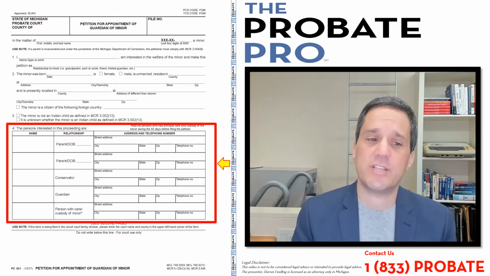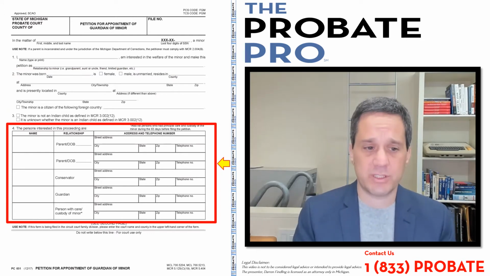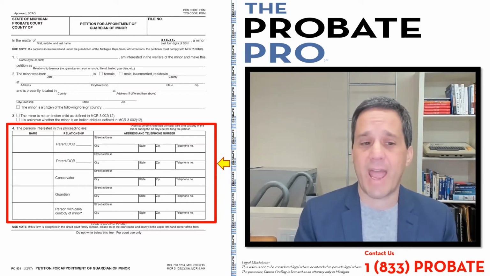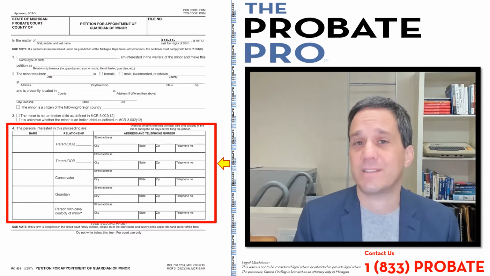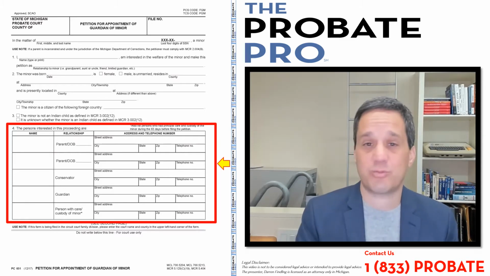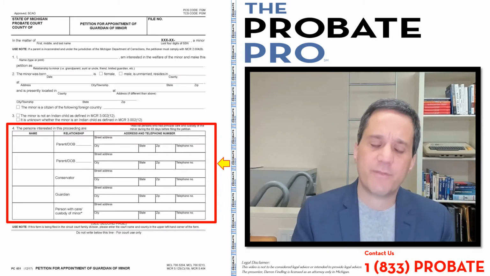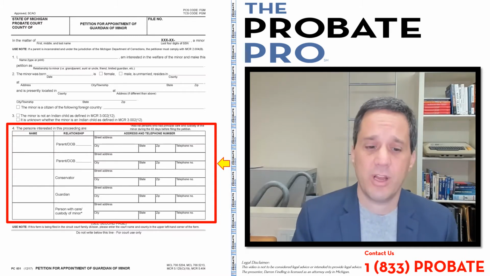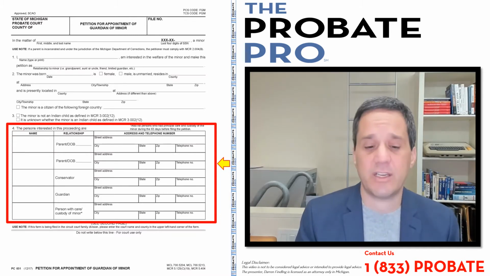Section 4 is the interested persons provisions here. Now, parents are reflected there. You'll see in the first and second box, as well as their address. And if one of the parents is a minor, the date of birth would be reflected. If they're an adult, you just write adult or full. If there's a conservator, if there's a guardian, and the person with the care and custody of the minor. These are the interested parties as defined under the court rule.